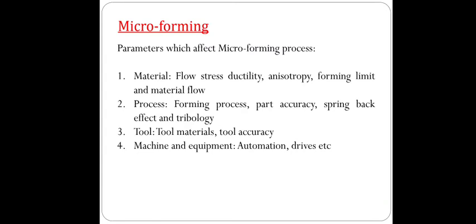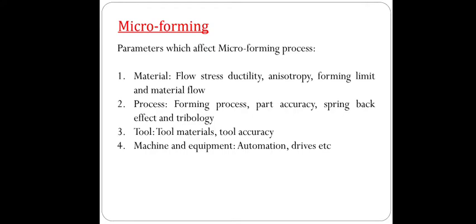Now, what are the parameters which affect the microforming processes? First parameter is material, second is process, third is tool, and fourth is machines and equipment. First, the materials: flow stress, ductility, anisotropy, forming limit, and material flow.